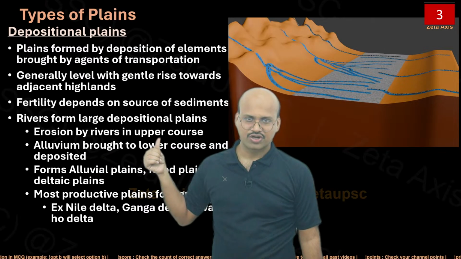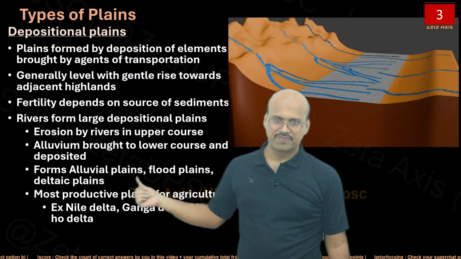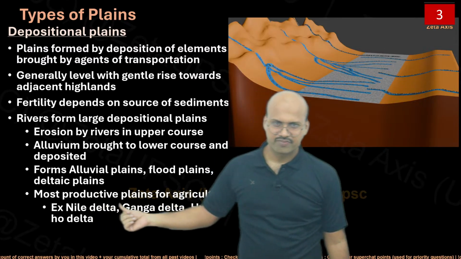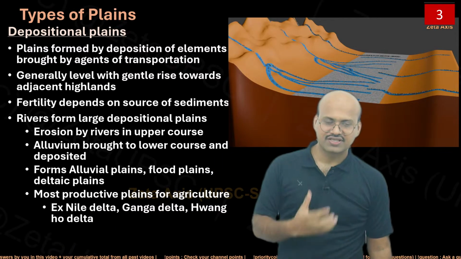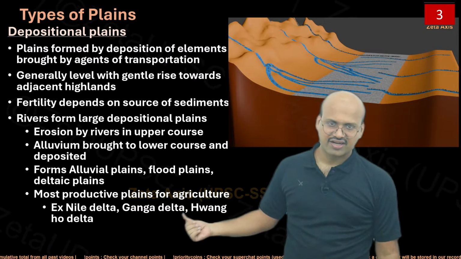Erosion by rivers in upper course, alluvial brought to lower course and deposited, forms alluvial plains, flood plains, deltaic plains. So these are the examples. Most productive plains for agriculture. Some of these depositional plains are the most productive plains, like Nile Delta, Ganga Delta and Hwang He Delta.